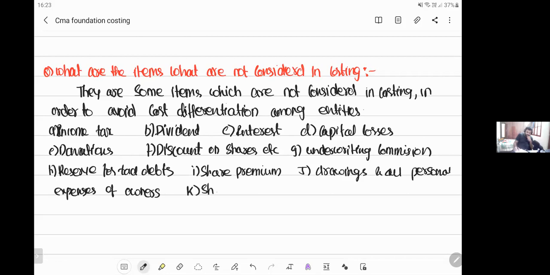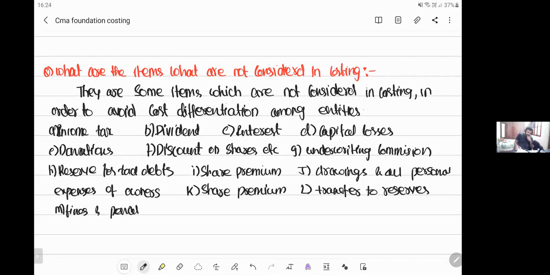Next, transfer to reserves, fines and penalties, etc. Okay, these are pure financial items, or pure personal items. That's the reason these things will not be considered in costing.